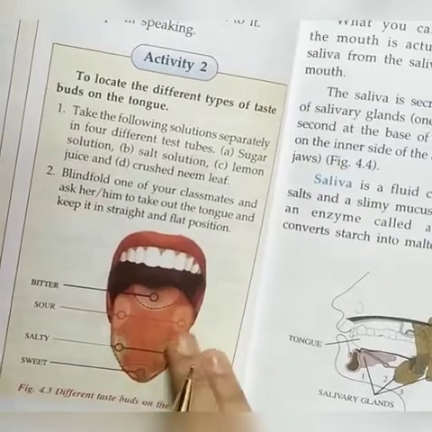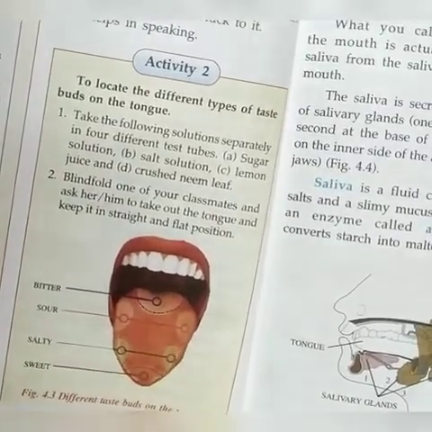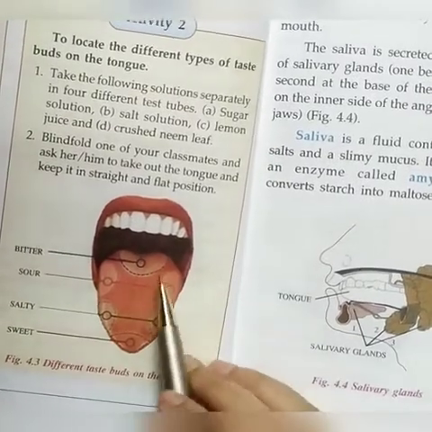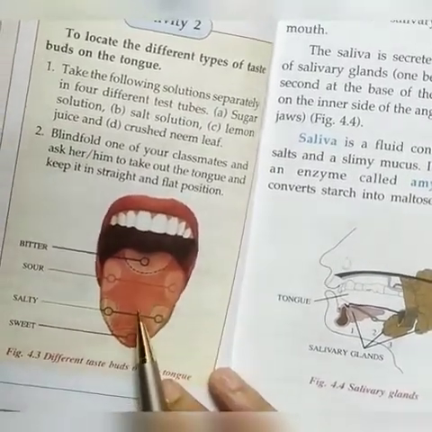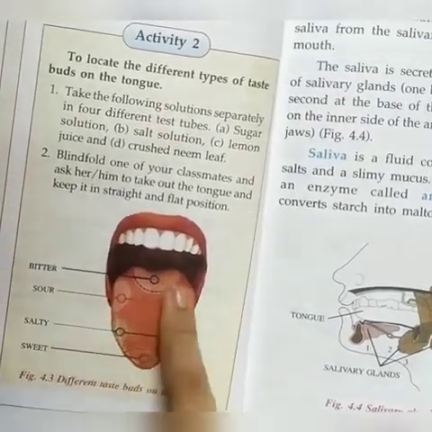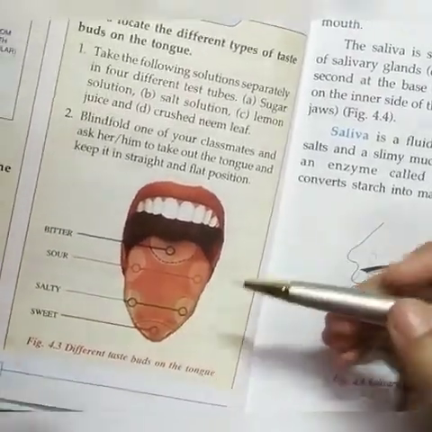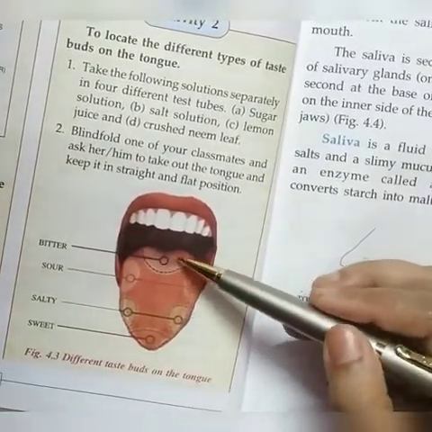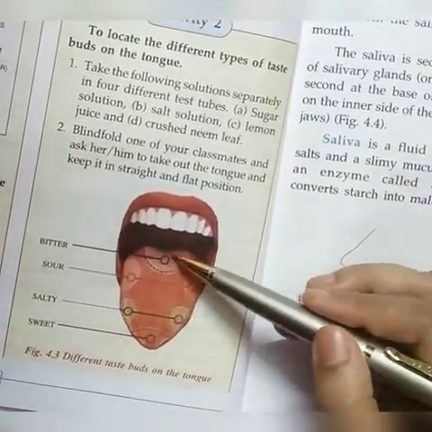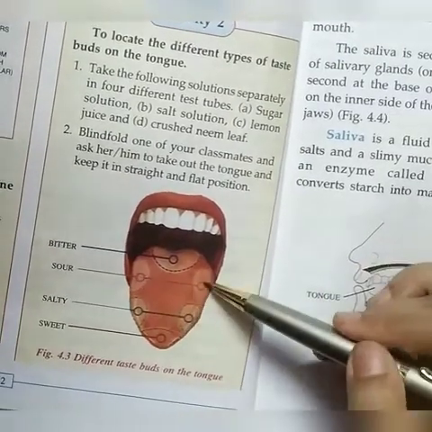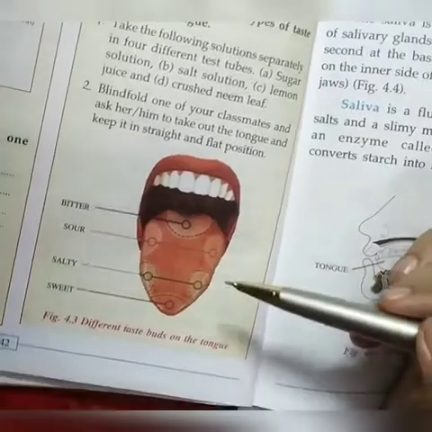And here you see the taste buds are present. Taste buds are present on the tongue, and these portions help us taste the different flavors. Bitterness can be felt by the taste buds present at the back side. The sour taste buds are present on the 2 sides of the back portion.